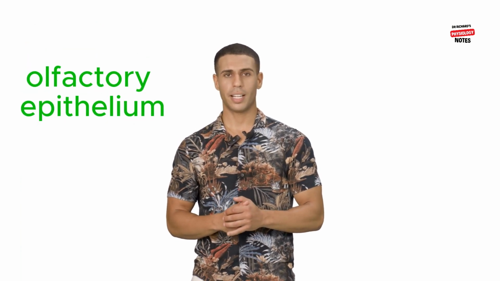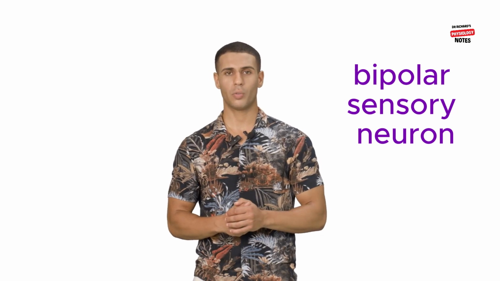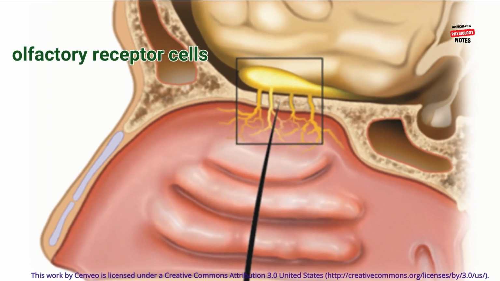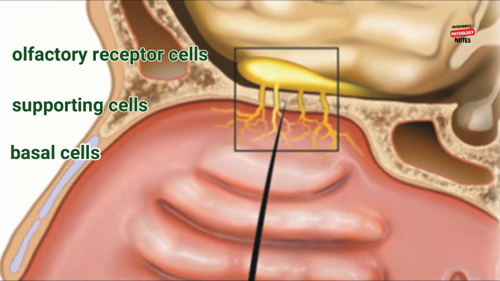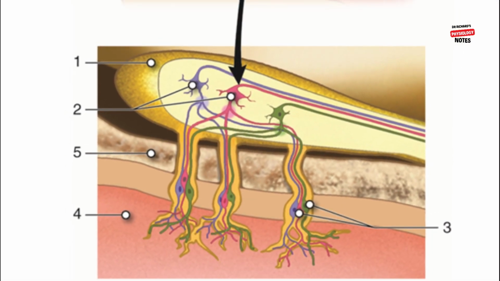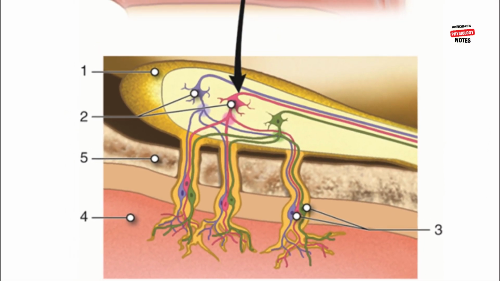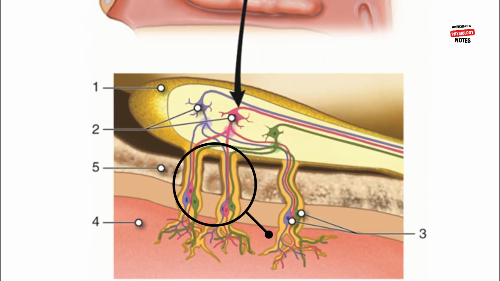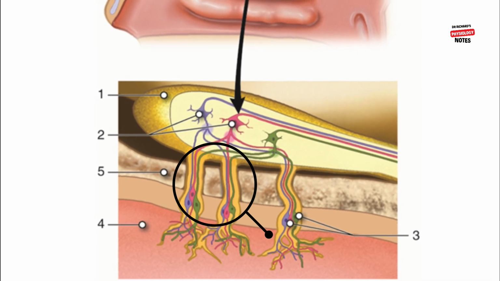This region is referred to as the olfactory epithelium, and contains bipolar sensory neurons with dendrites extending from the apical surface of the epithelium into the mucus lining the nasal cavity. The olfactory epithelium consists of a layer of olfactory receptor cells, supporting cells, and basal cells. Odorants dissolve in the mucus layer and contact the cilia of the olfactory cells. Axons of the olfactory cells penetrate the bony cribriform plate on their way to the central nervous system.